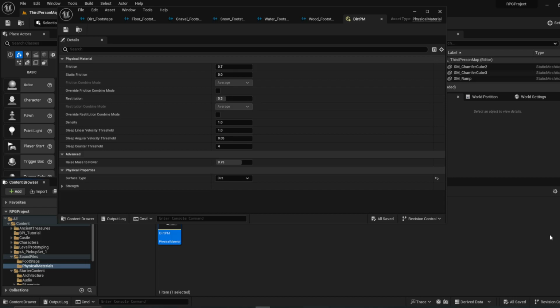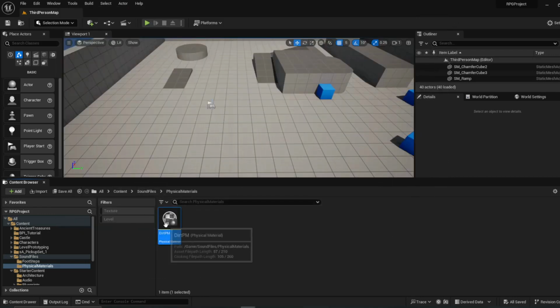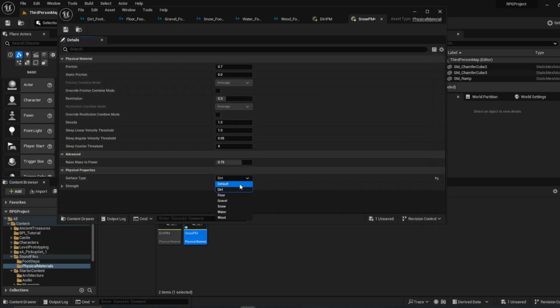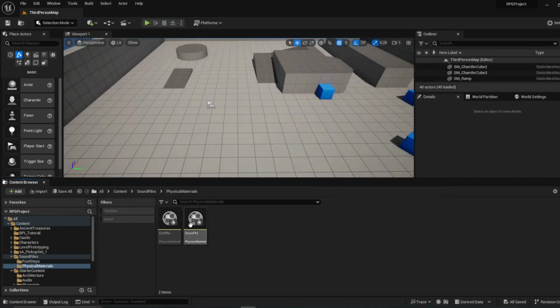Okay, so now I'm just going to duplicate this. We're going to need to create one for each material we have. So I'll just do snow PM, open it up, change that to snow, save, and I'm just going to close all these.